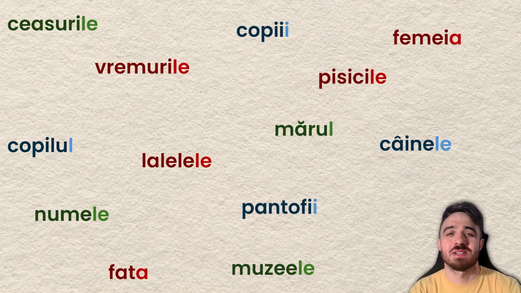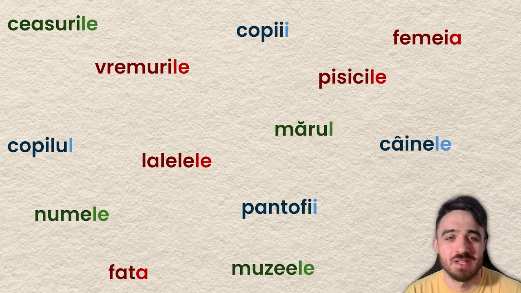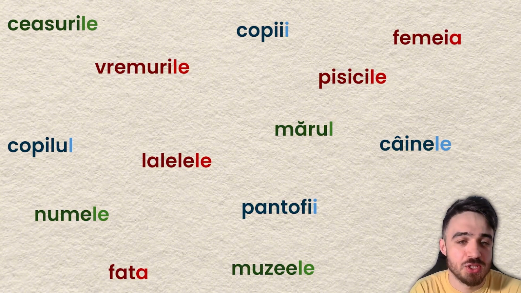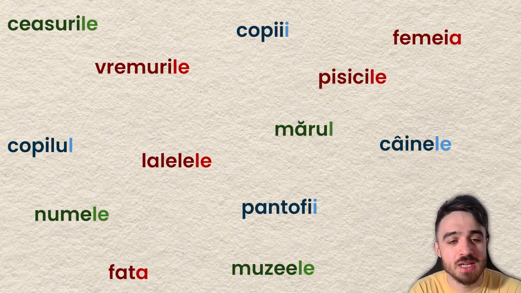Alright guys, so as you can see here on the screen, we have a few examples of nouns, right? You should all be familiar. Ceasurile, vremurile, copilul, muzeele, femeia, pisicile, everything you see on the screen is a noun. And everything you see on the screen is something that you should be already familiar with if you're watching this lesson.